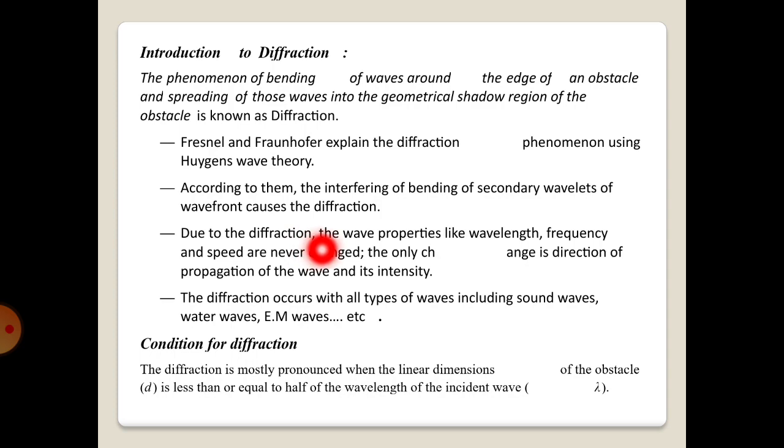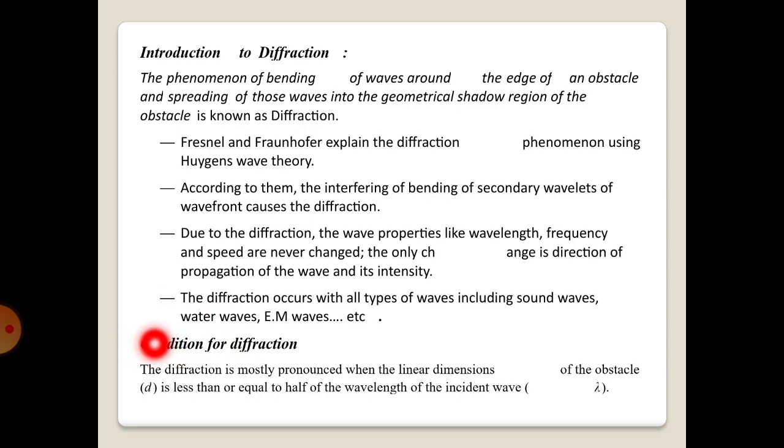Due to diffraction, the wave properties like wavelength, frequency and speed are never changed. The only change is in the propagation of the wave and its intensity. Diffraction occurs with all types of waves including sound waves, water waves, electromagnetic waves, etc. Here is the condition for diffraction.